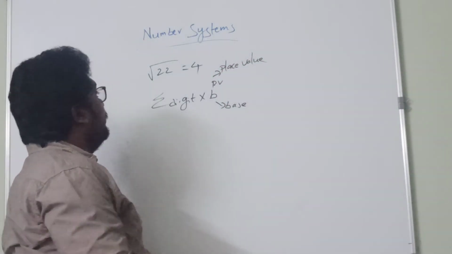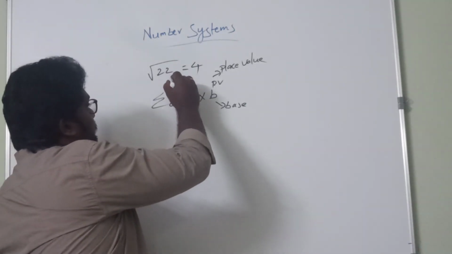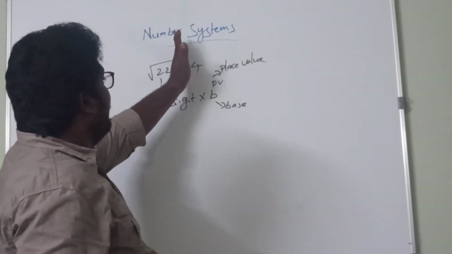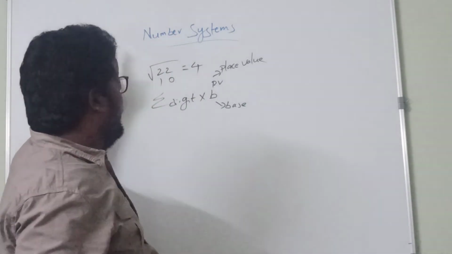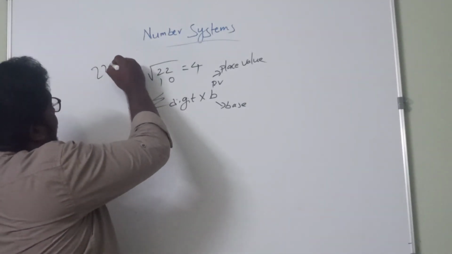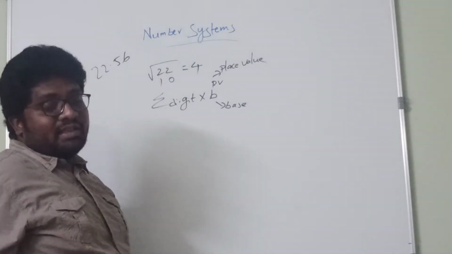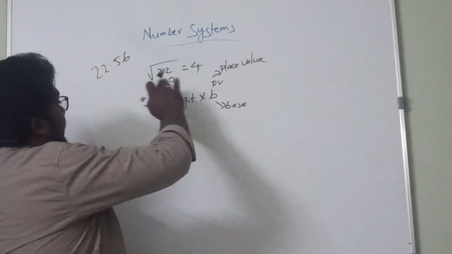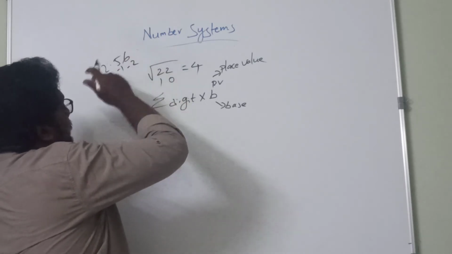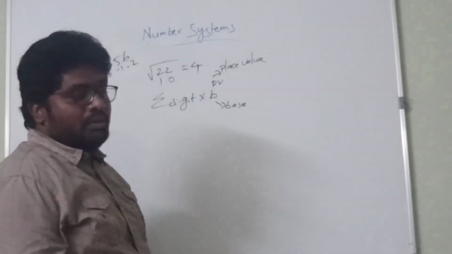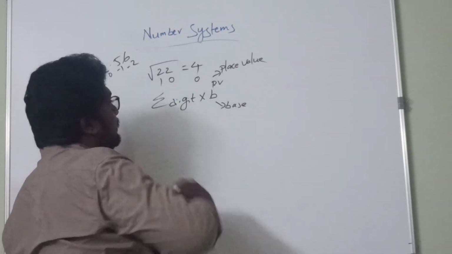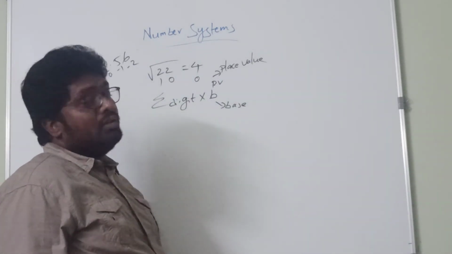So the place values for this number are 0 and 1. The place values are represented from right to left, and if we have a decimal point, that is, if 22.56 is given, the place values will be 0 and 1 for the integer part, and for the fractional part, from left to right, -1 and -2. So in this example, the place value for the other number is also 0.